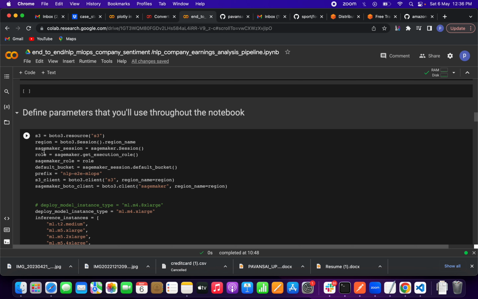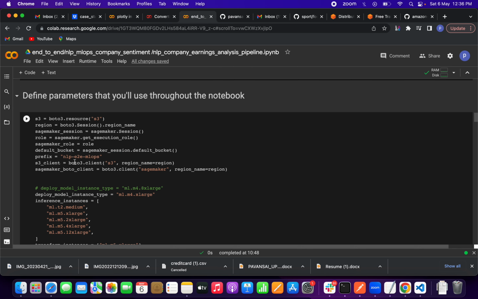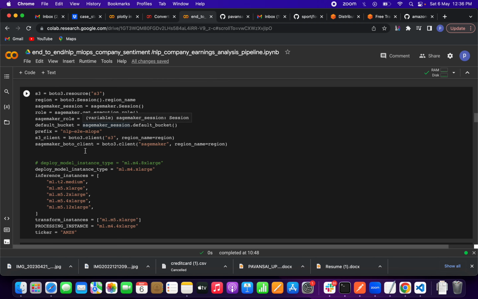For the default bucket we take only the default bucket, plus whatever prefix we want, like a project name or application name. For the S3 client, boto3.client, we give the region, taken from the region variable. Then we create a SageMaker Boto client.